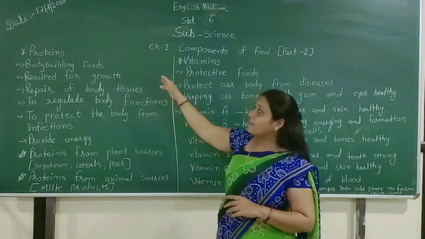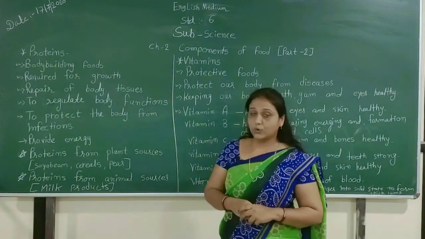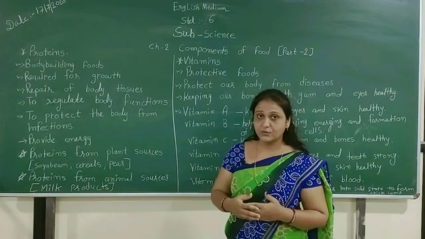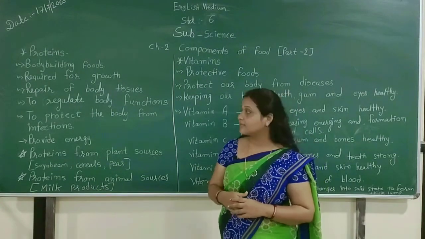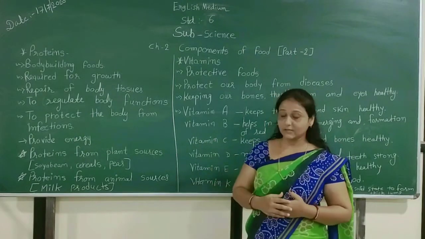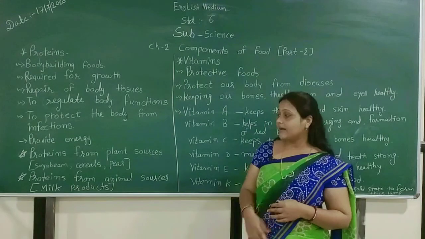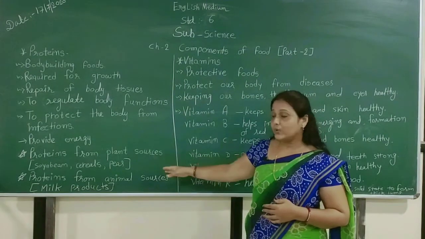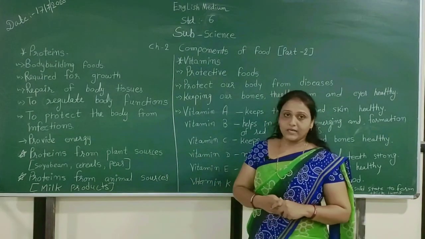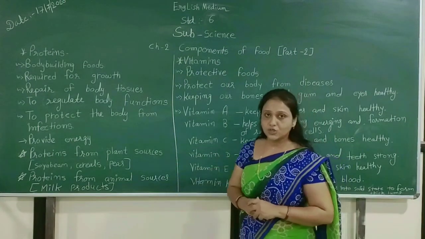So proteins help us as bodybuilding food, are required for growth, repair of our body tissues, and to regulate body functions. They also protect the body from different types of infections, and provide energy, like carbohydrates and fats. We have two types of sources of proteins: first plant sources, and then animal sources.